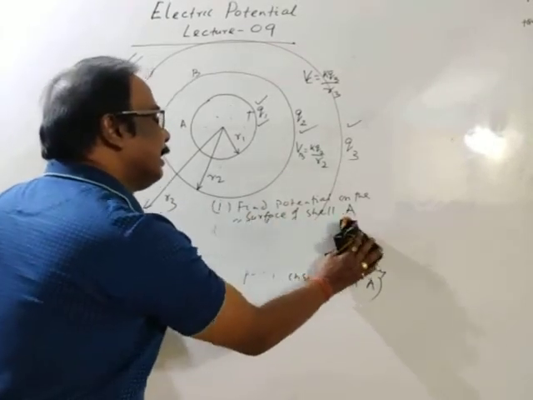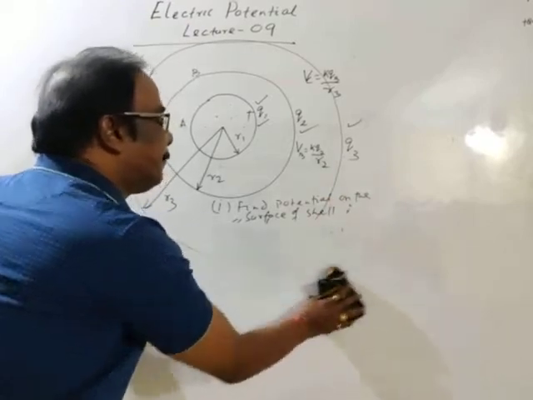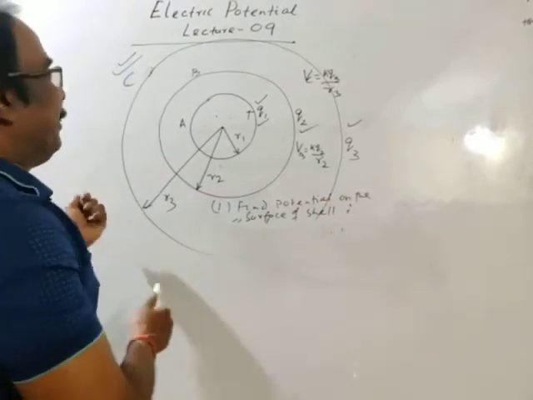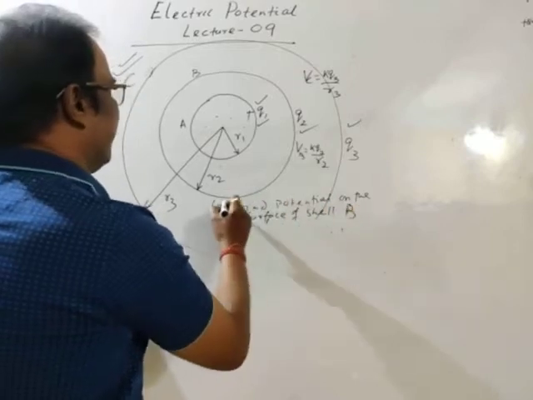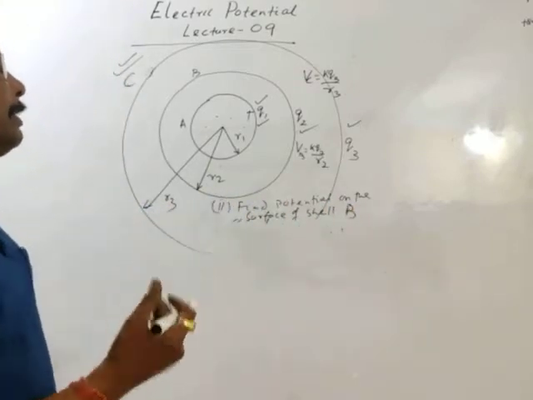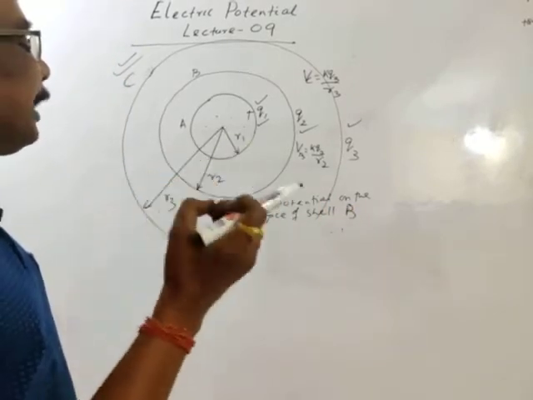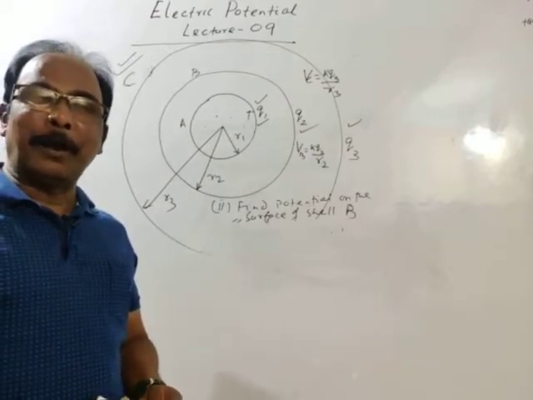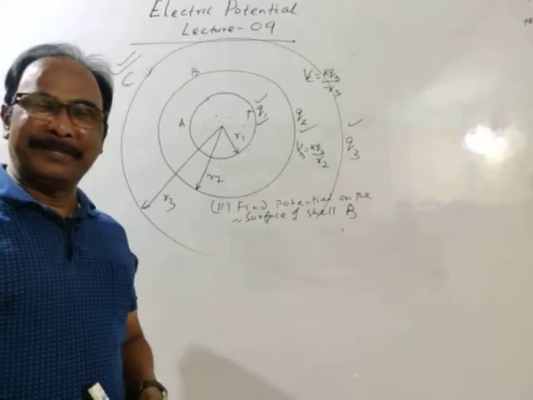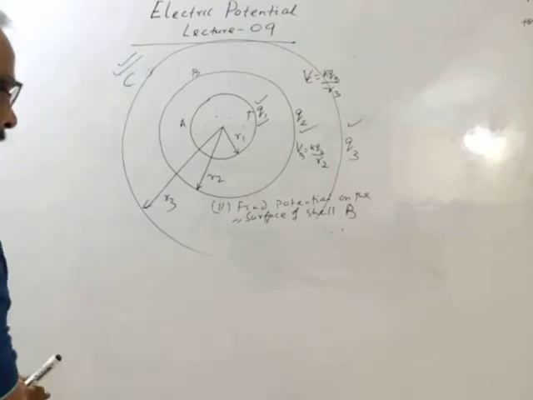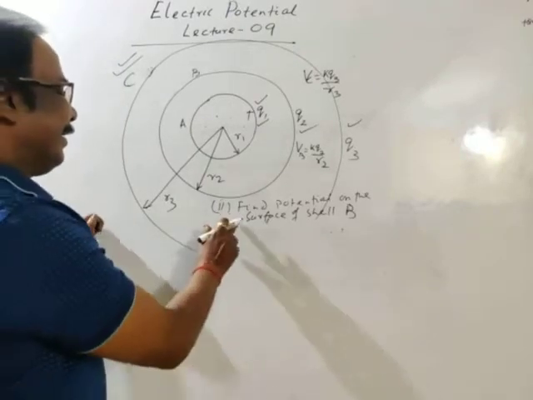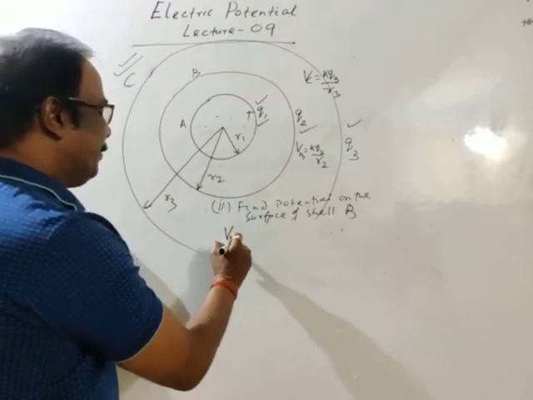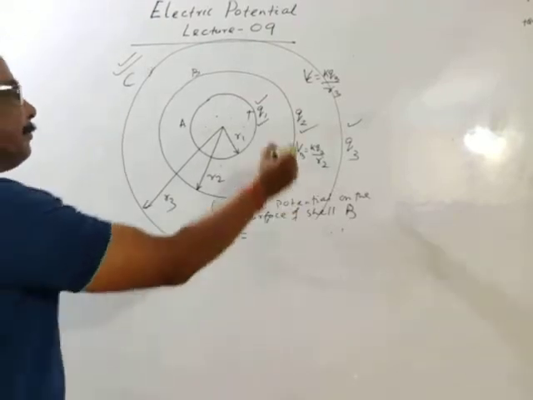Find potential on the surface of cell B. Second, find potential on the surface of cell B. Try it once. Pause the video and try it. Okay? We have to find potential on surface B.